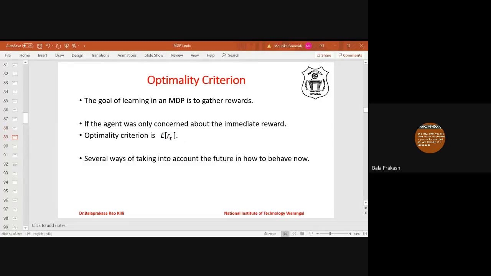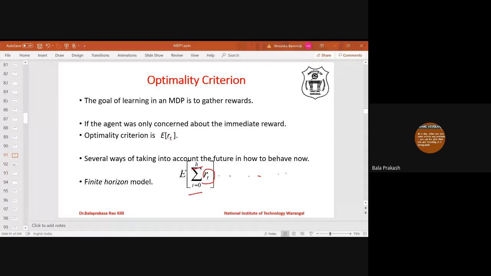On the other hand, if the agent wants to take future rewards into account, there are different models of optimality criteria. The first model is known as the finite horizon model. This model says that the goal is to maximize expected reward for a finite number of steps. Suppose the number of steps is h, then time t runs from 0 to h, with reward at time 0, reward at time 1, reward at time 2, and so on up to reward at time h. So for a finite number of steps, we gather rewards. This is called a finite horizon model without any discount factor.